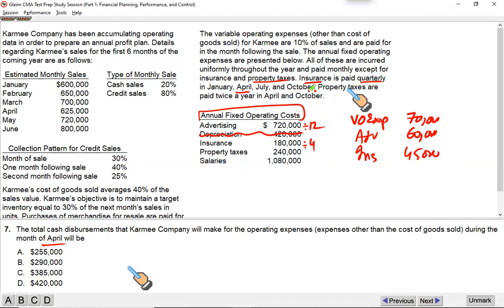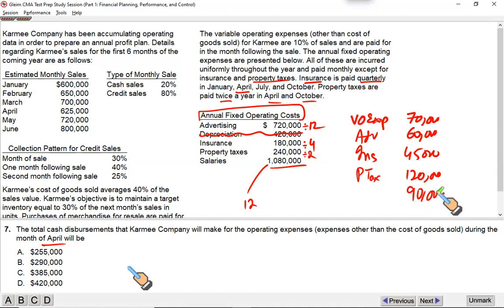Then we have property taxes. It says property taxes are paid twice a year, in April and October. This is the annual number, so you need to divide it by 2 to get the amount you will pay in April. So it's going to be 120. Property taxes 120. And finally, salaries. This is the annual number, so you need to divide 1.08 million by 12. That will give you the monthly salary amount, 1,080,000 divided by 12. It is 90.